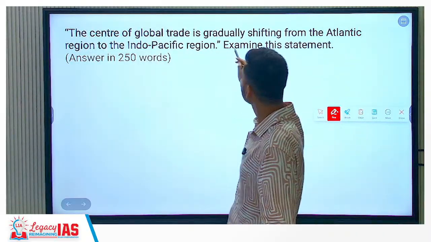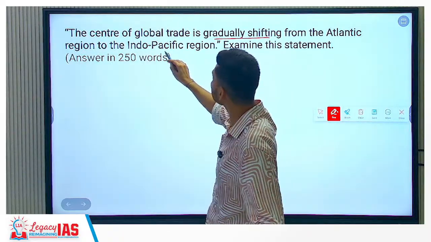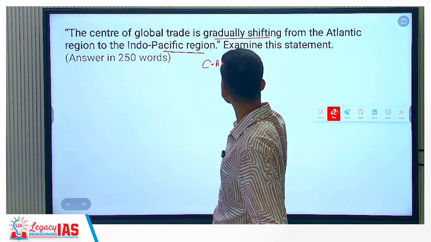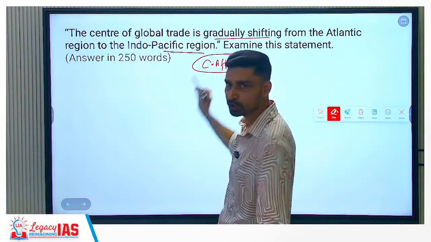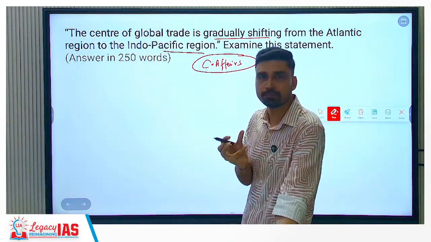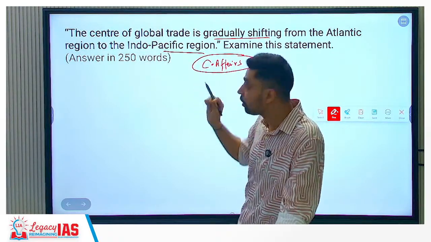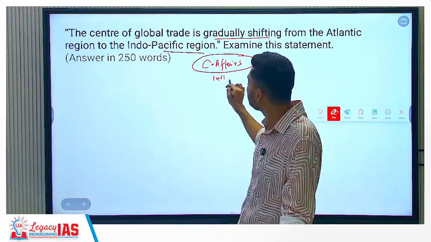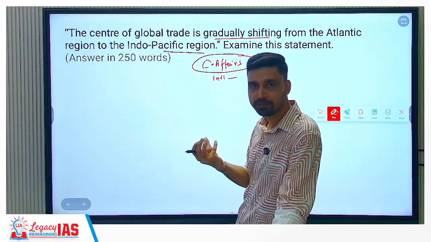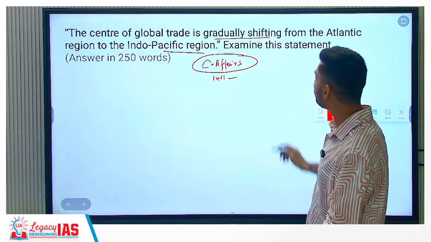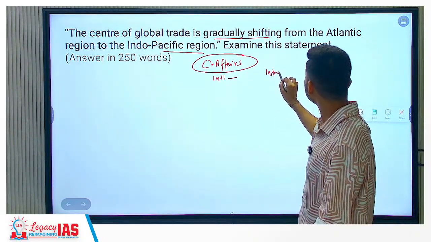Then the center of global trade is gradually shifting from the Atlantic region to the Indo-Pacific region. Purely again a current affairs based question. Right, you have here linkage between the understanding of the map. That's where geography is important here. Understanding of the world's map and also the development in the international area, international affairs overall. So center of global trade is gradually shifting from Atlantic region to Indo-Pacific region. Again, it is a geography question.